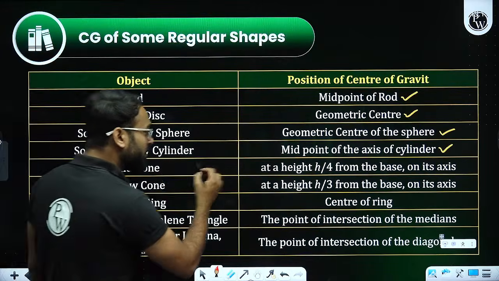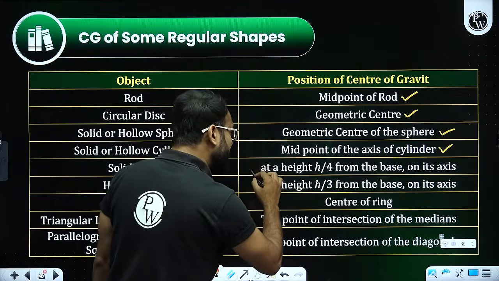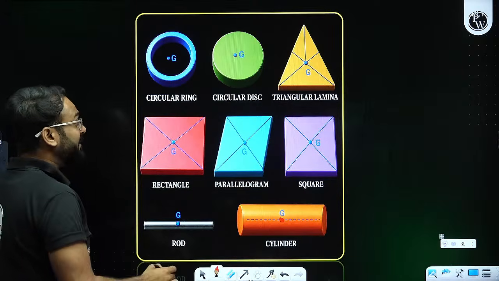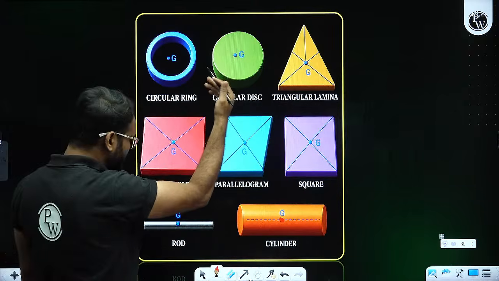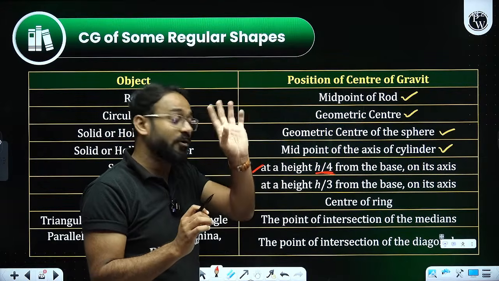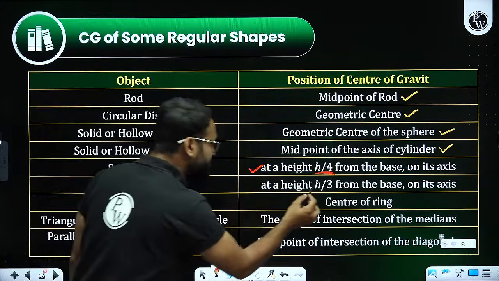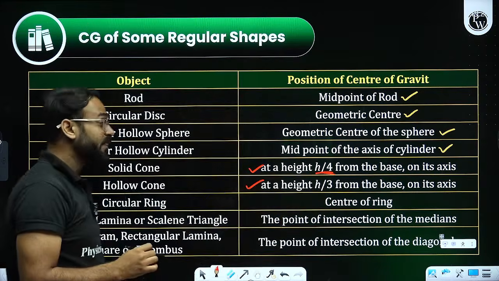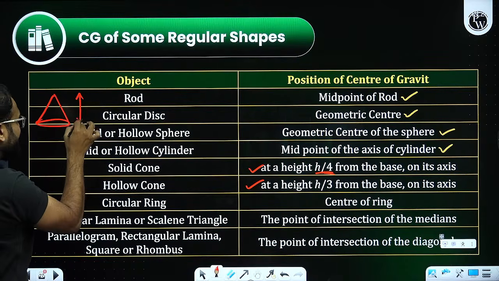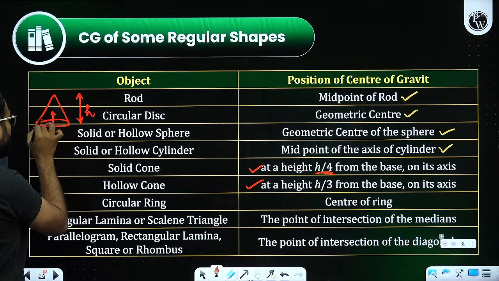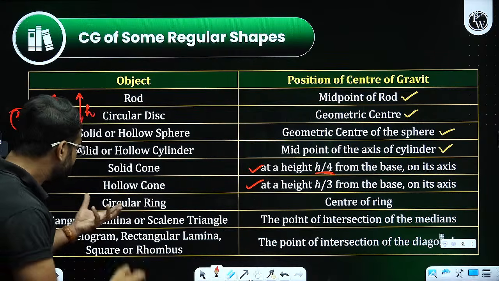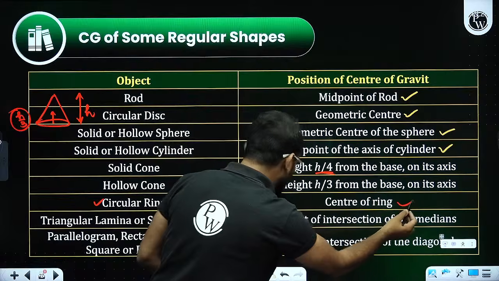Similarly, solid cone. In a solid cone, it is going to be at a height h by 4 from the base. The solid cone is not given over here as a diagram, but it will be h by 4 from the base. Similarly, for the hollow cone, it is going to be h by 3 from the base. So, if there is a cone given to us, total height is h, it will be at h by 3 height from the base for the hollow cone. Similarly, for a circular ring, it will be at the center of the ring.